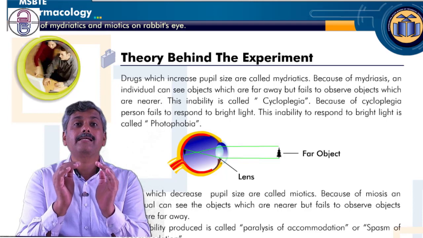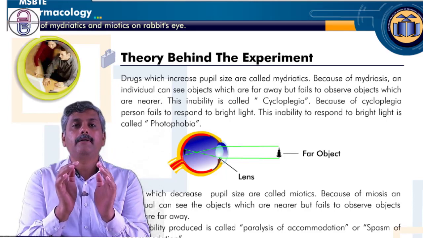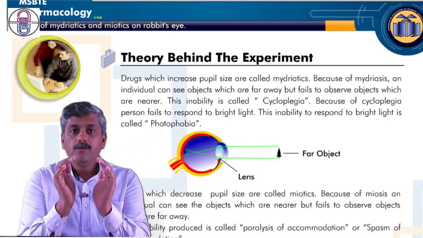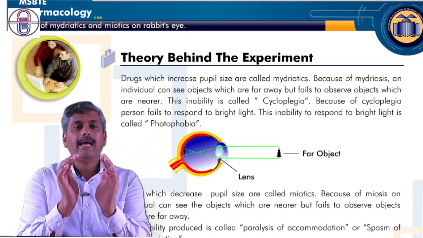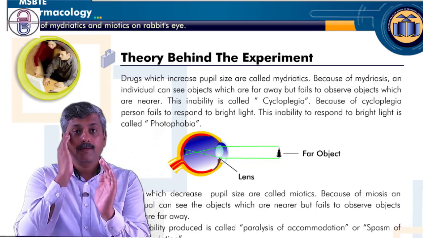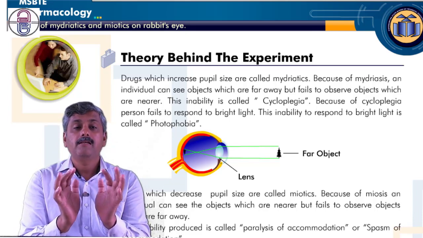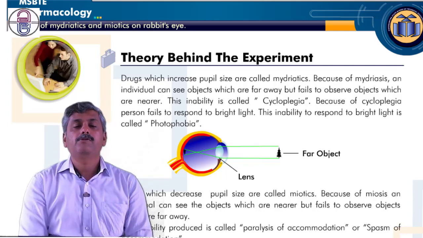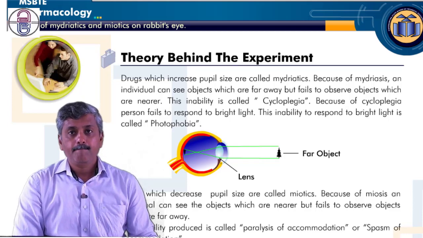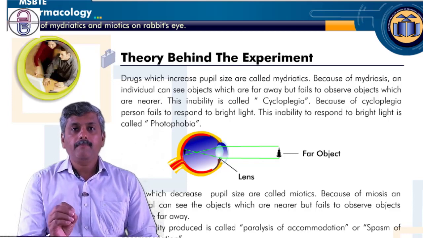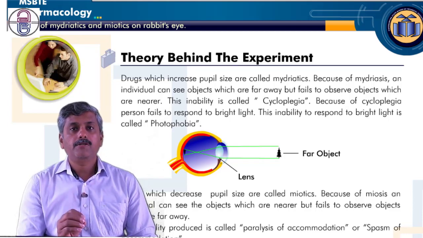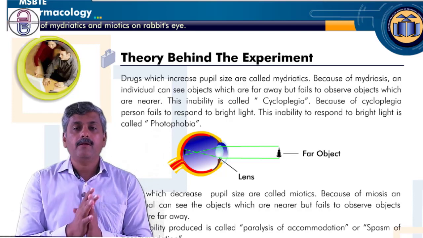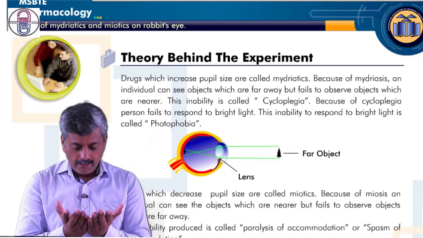Why? Because the drug is available there, and due to its availability we are not able to constrict the pupil. The pupil will remain in a dilated phase, and due to that it produces some conditions. Because of mydriasis, an individual can see objects which are far away, but fails to see objects which are nearer.